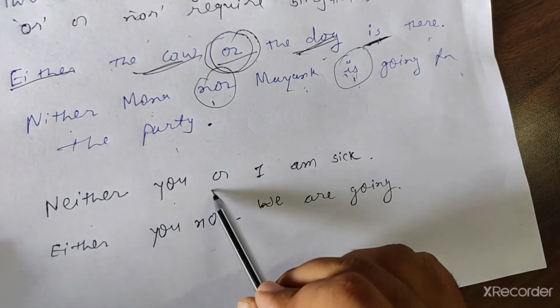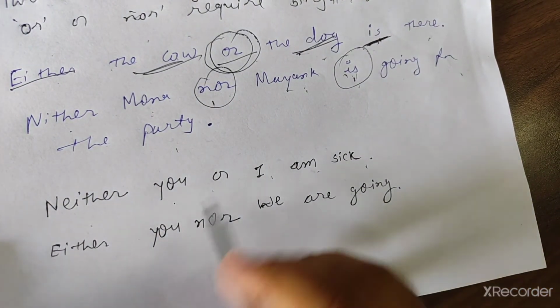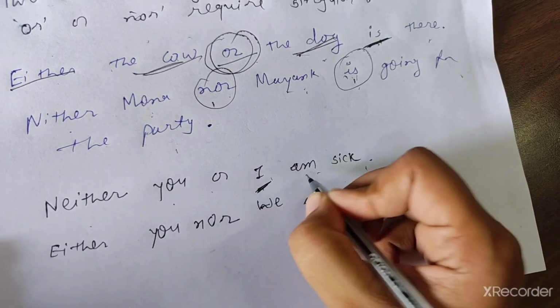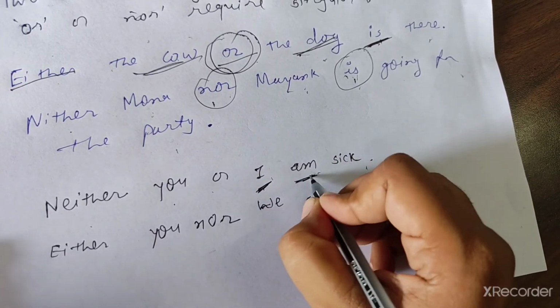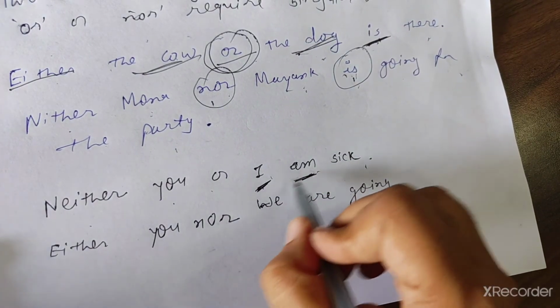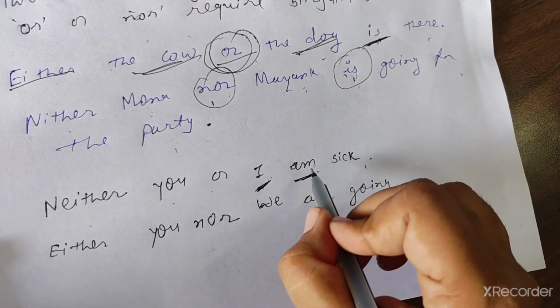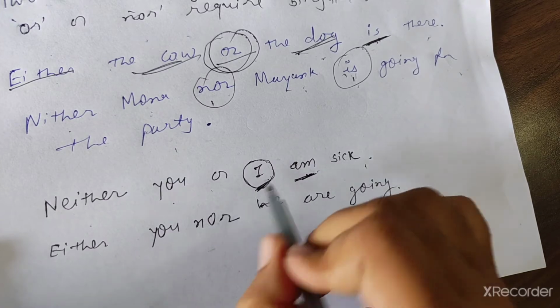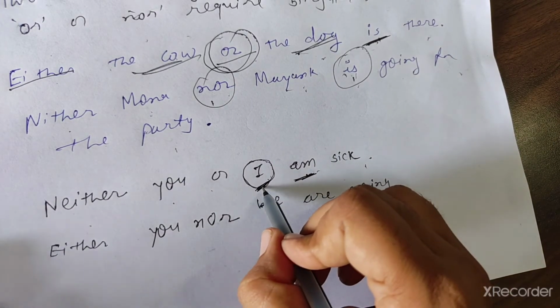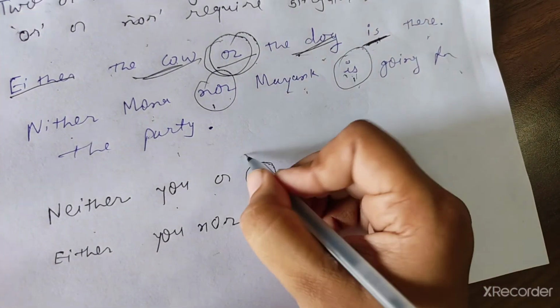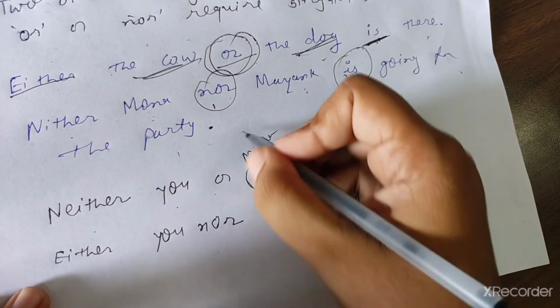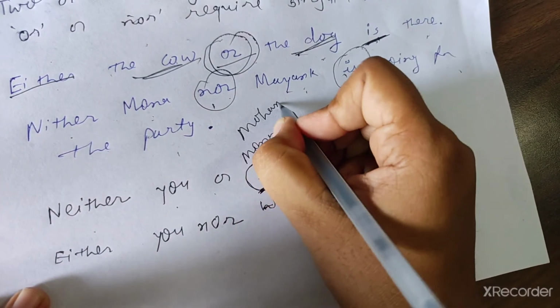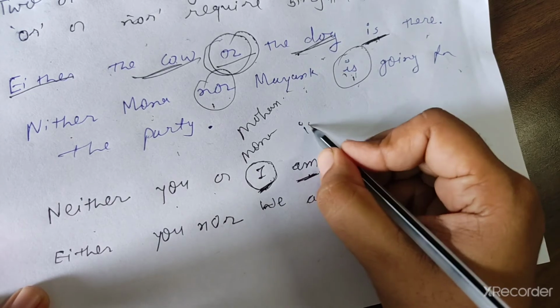Neither you nor I am sick. The subject which is really very near to the verb, then we have to put the proper verb for that noun. Here it can be Mona, it can be Mohan, then we have to put is.